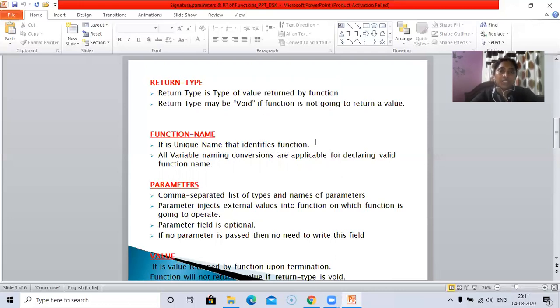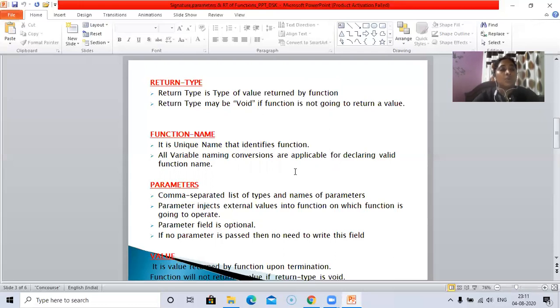Coming to the parameters, a function can have a number of parameters. All those parameters should be separated with a comma operator. Parameters inject external values into the function on which the function is going to operate.